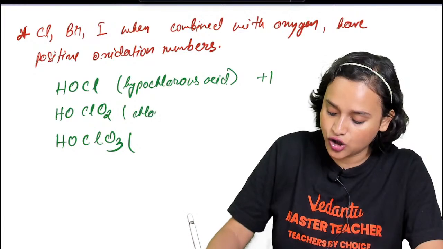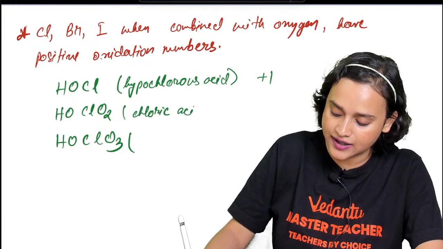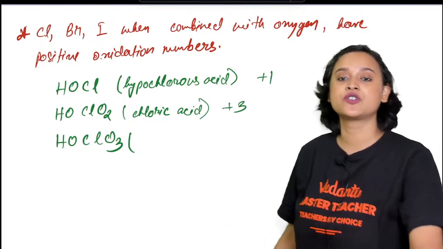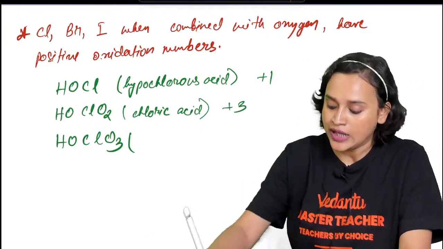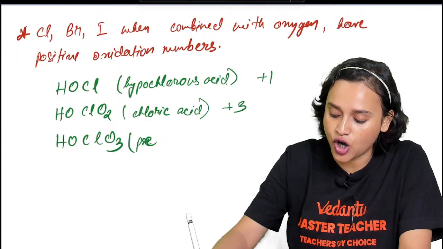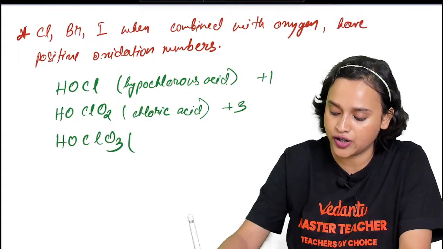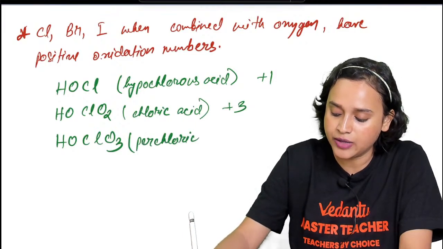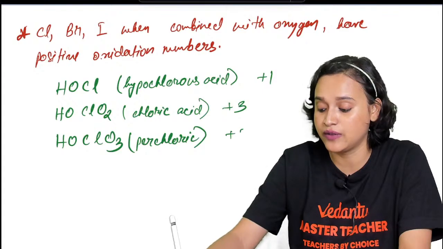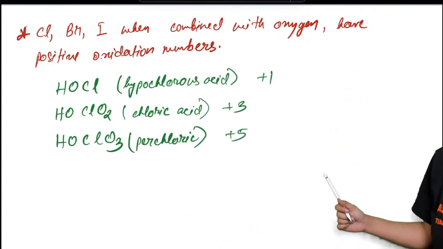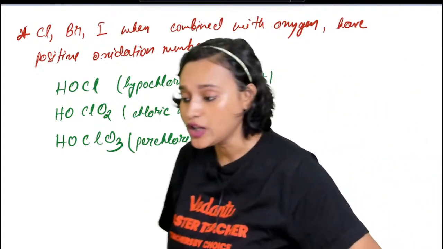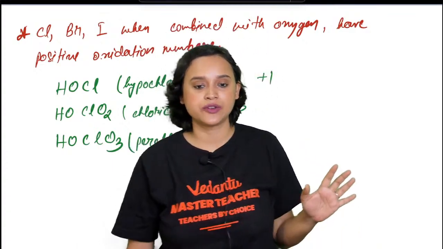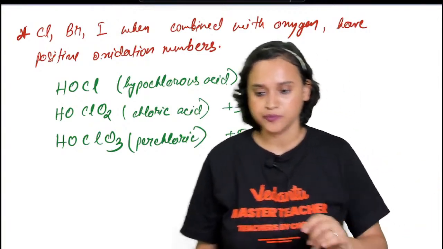Here you have chloric acid, guys. In case of chloric acid, if you count it, the oxidation state of chlorine is going to be +3. And the last one, my dear students, is your perchloric acid. In case of perchloric acid, you will find out that chlorine's oxidation state is +5. Do we understand this? Yes? Great. Alright, guys.